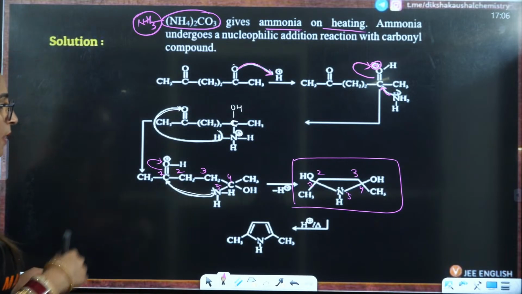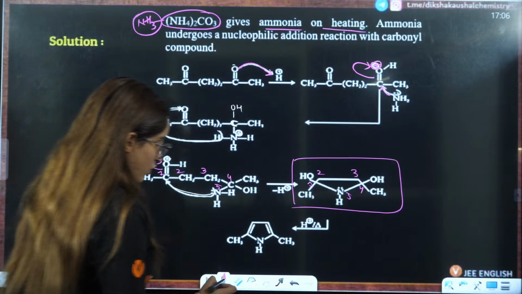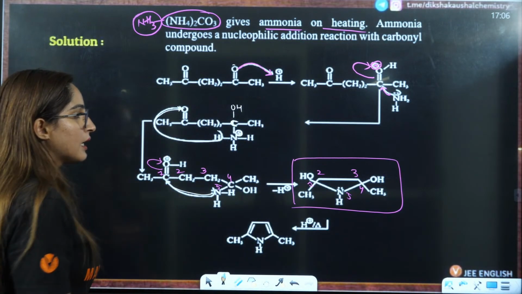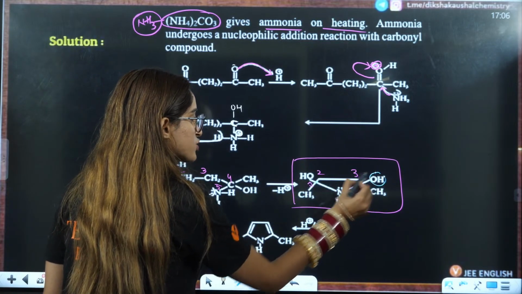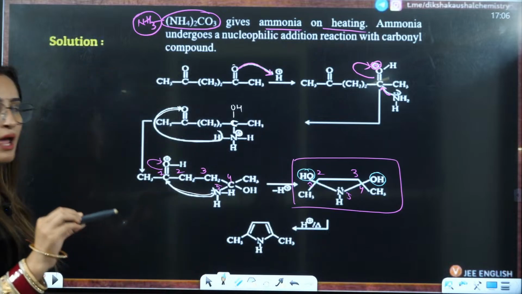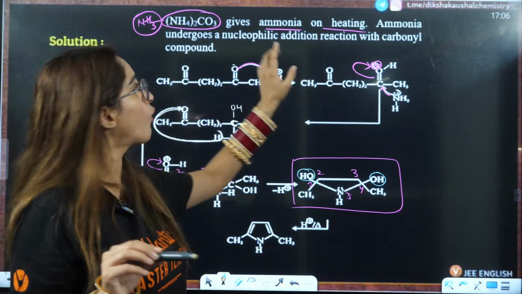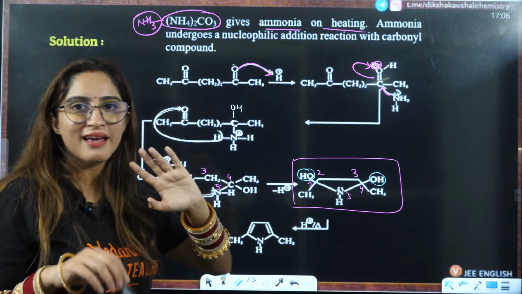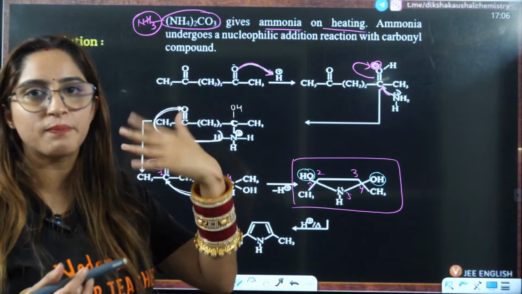But ma'am, this compound is also not in the options. Now see what is going to happen here. Here you have one OH, and here also one OH. As I told you, in the first step you are adding H positive with this NH4 twice CO3, so it is an acid, we are supplying H positive.